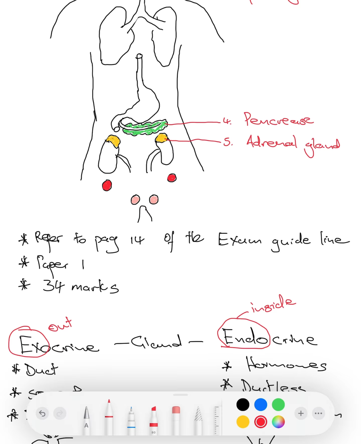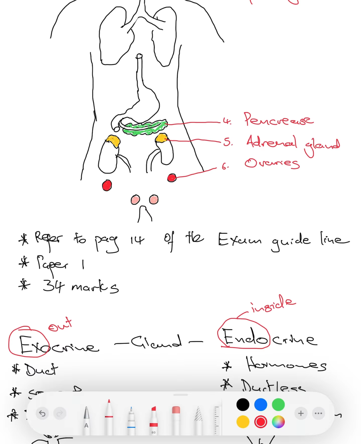Then there are glands found in the female bodies, which make up part of the female reproductive system, which are the ovaries. Now, if you remember very well, we were mentioning the ovaries secrete this hormone, secrete that hormone. So as long as it's secreting a hormone, it's a gland, not just any gland, an endocrine gland.